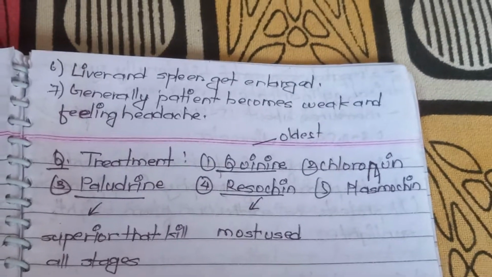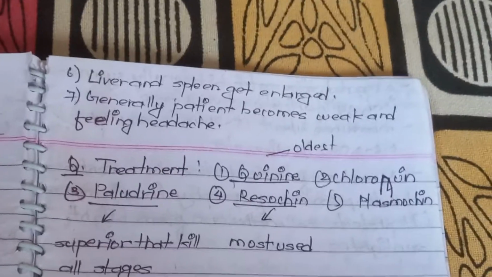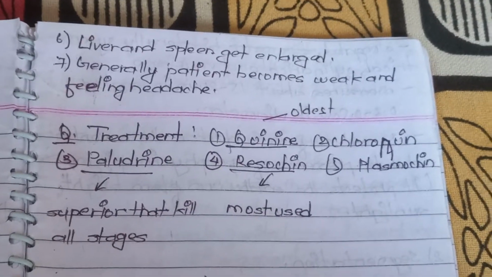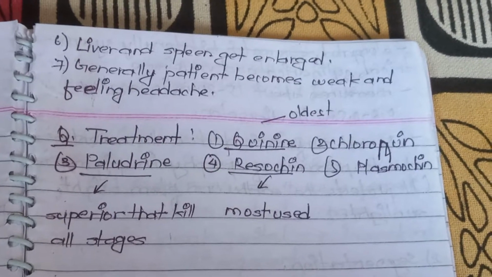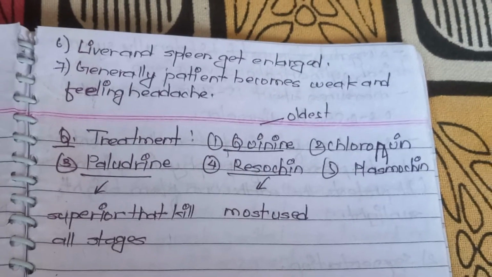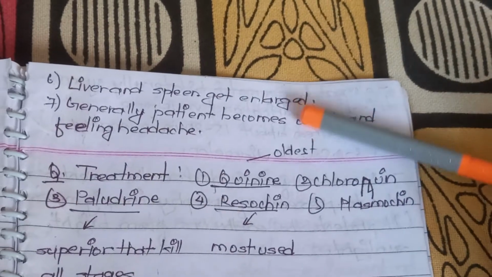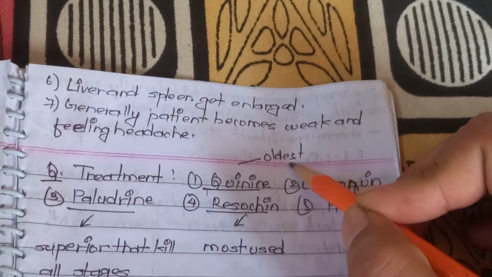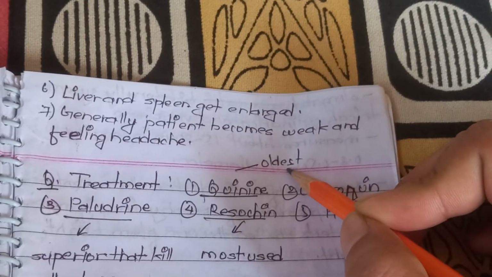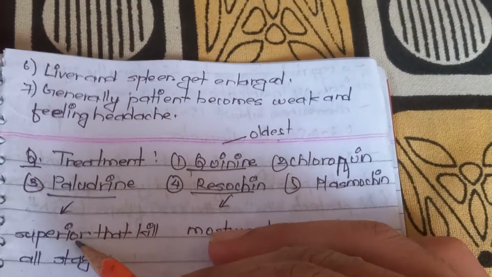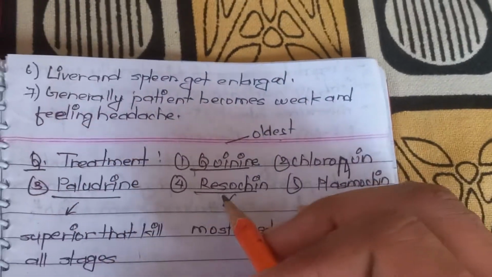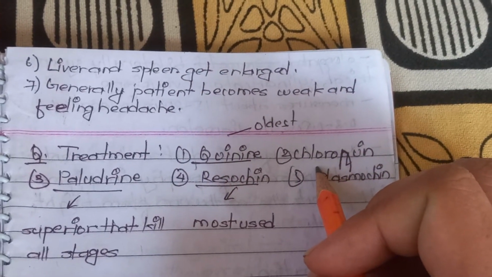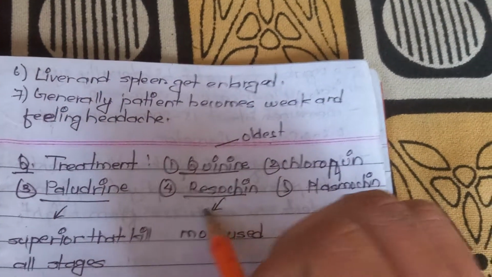Treatment is also asked. Some of the questions I have found were on the medicines. The medicines are quinine, chloroquine, paludrine, resochin and plasmoquine. Quinine is the oldest medicine that has been used. Paludrine is superior. It can destroy all stages. Likewise, resochin is most used. Quinine, chloroquine, paludrine, resochin and plasmoquine.